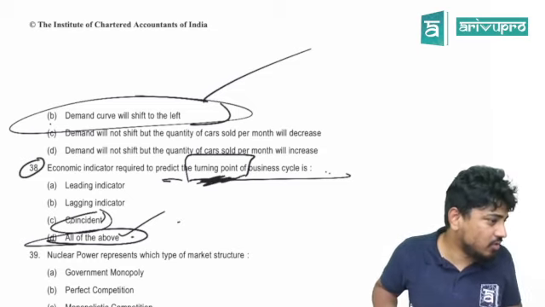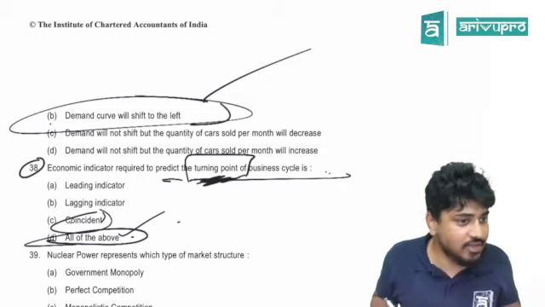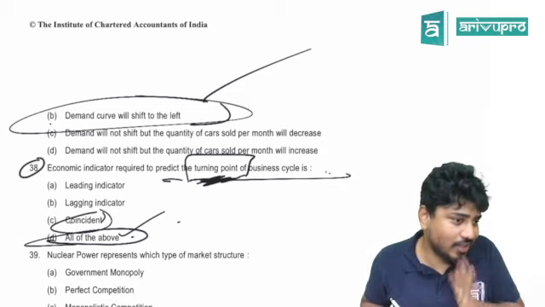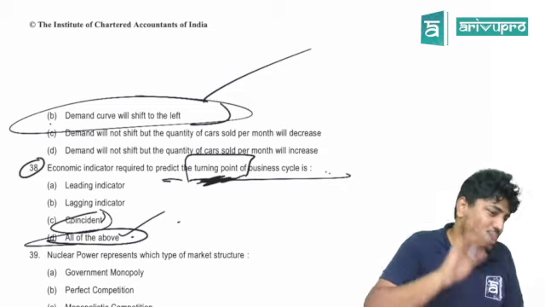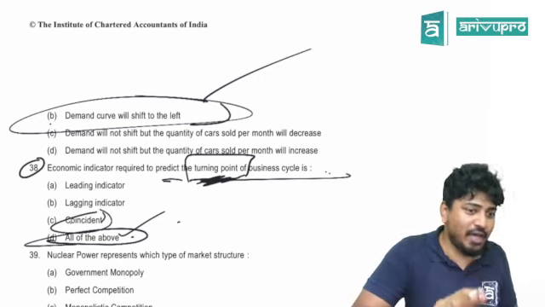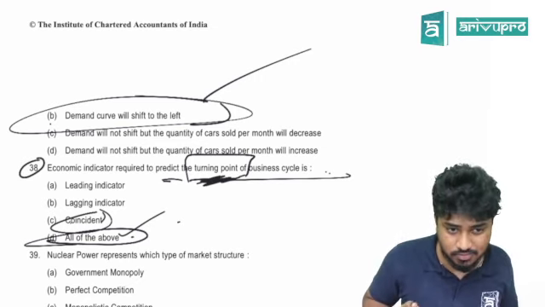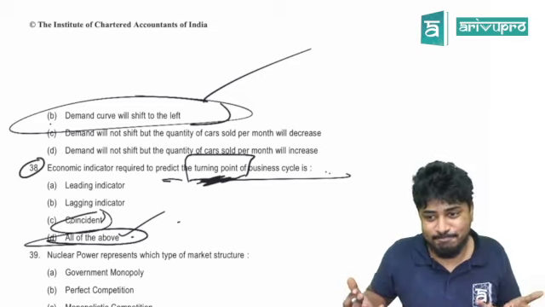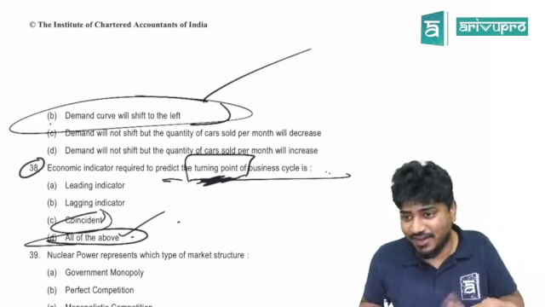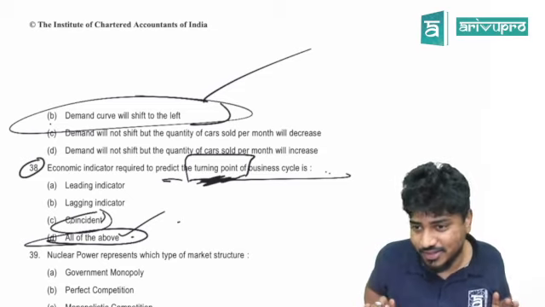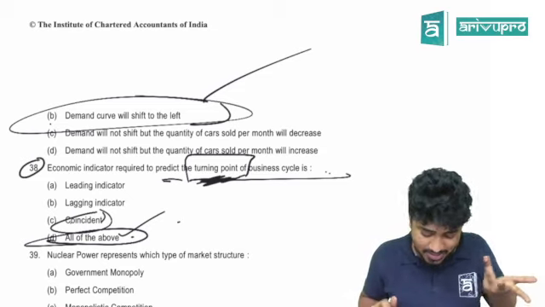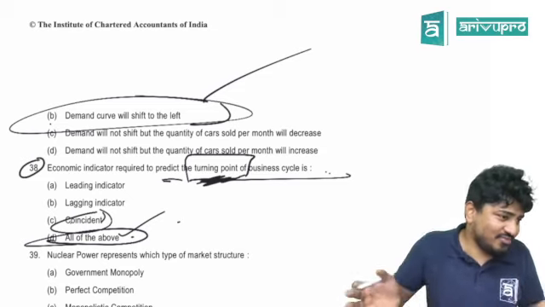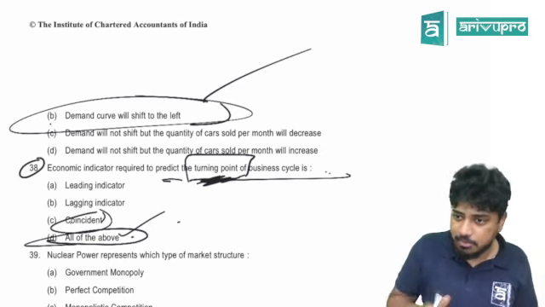The institute sometimes makes mistakes. If I have to say it clearly, I can't, so I'm just going with all of the above.